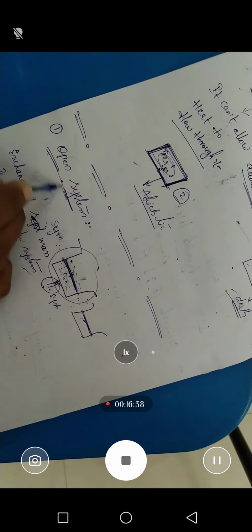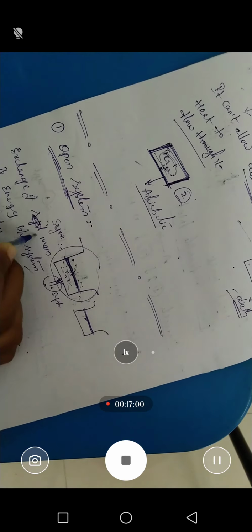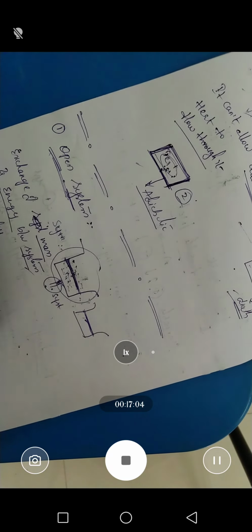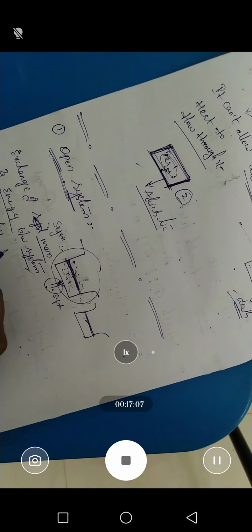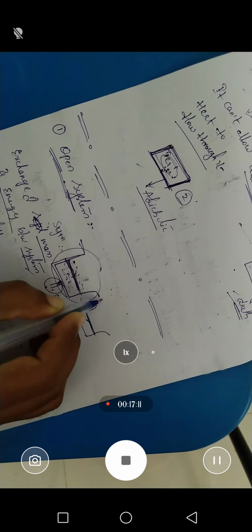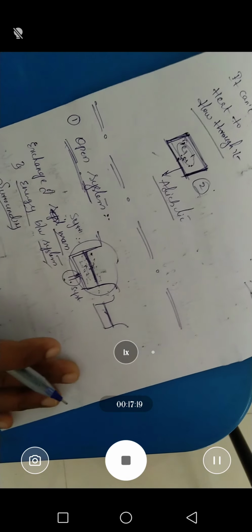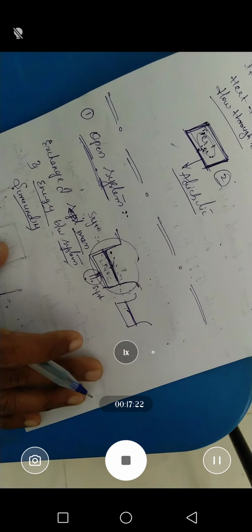That means open system means in open system mass can exchange and also energy can exchange between the system and surrounding. So that type of systems are called as open system. For open system, open vessel is necessary. It should be an open vessel. In an open vessel, mass can exchange, and the energy also exchanges between the system and surrounding. That is called as open system.